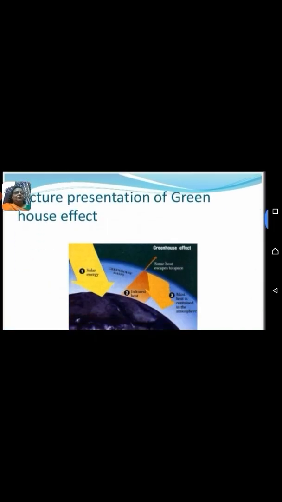100 years ago, carbon dioxide was 275 ppm. In the year 2007, it was 375 ppm. And in the year 2040, it will be 450 ppm. This is the picture presentation of the greenhouse effect.